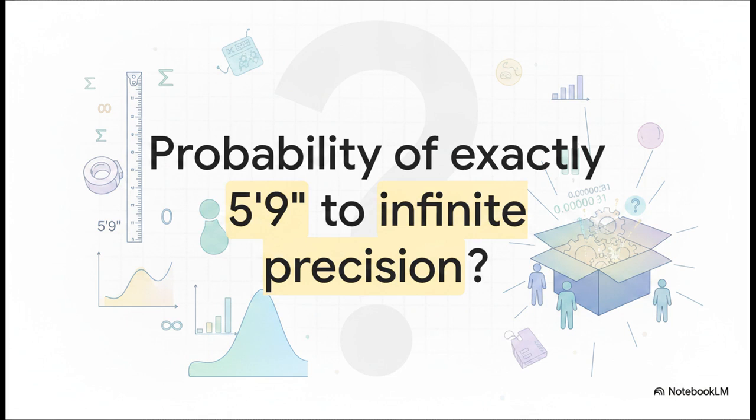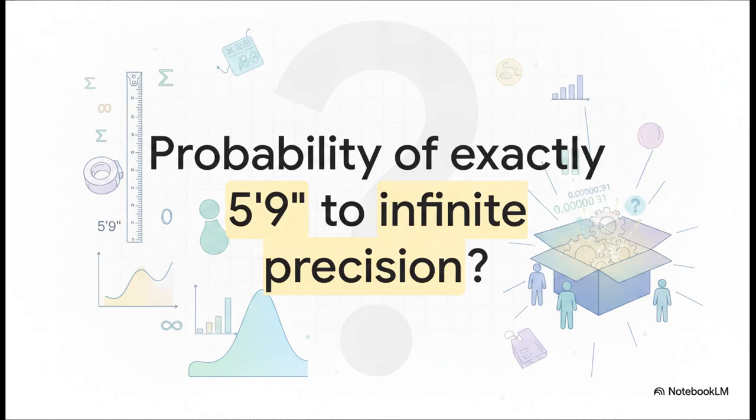A bit of a mystery box for you. What is the probability that a totally random person's height is exactly 5 foot 9 inches? And I mean exactly, to infinite precision, no rounding. We're talking 5.75000 going on forever into infinity. Well, believe it or not, the mathematically correct answer is actually 0.